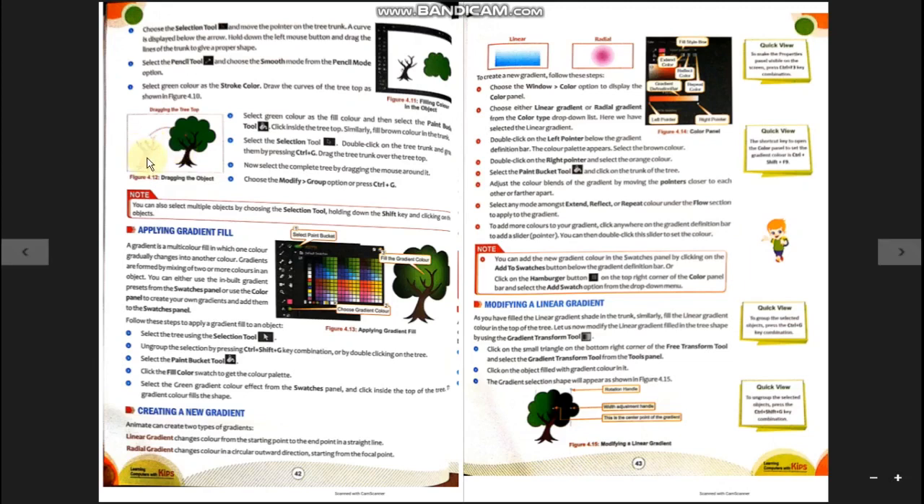So you can use the dragging process to set the trunk along with the tree, and then you can press Ctrl G to make it a group. Group means now they are a complete object. The two objects are now grouped, and when you move, copy or delete them, the action will be applied to the whole object. That is the meaning of grouping the object. To do that, go to the Modify menu, Group option, or press Ctrl G.